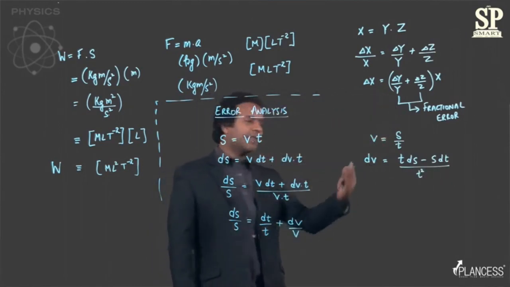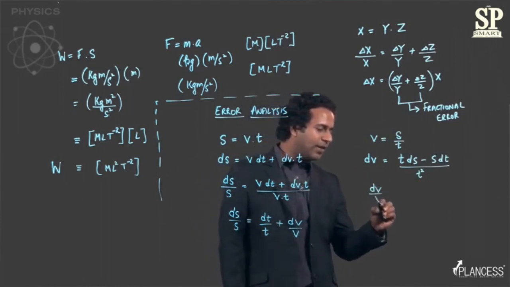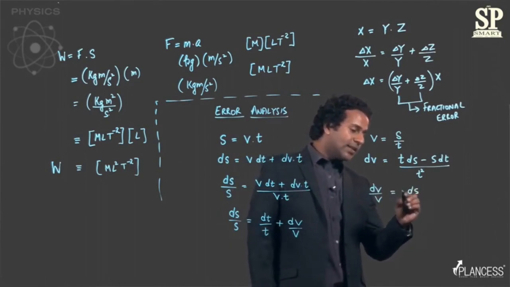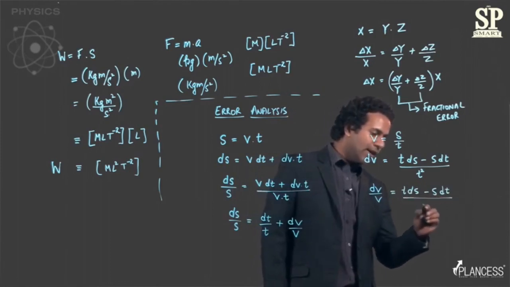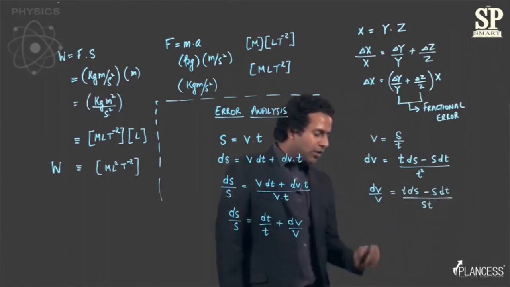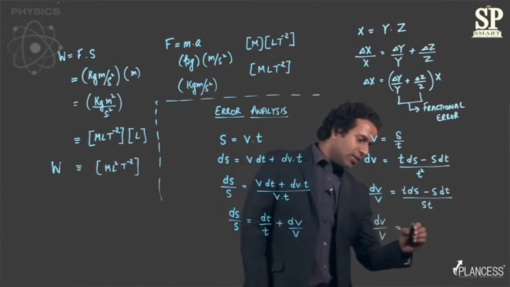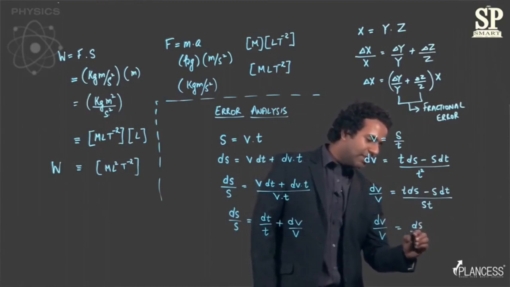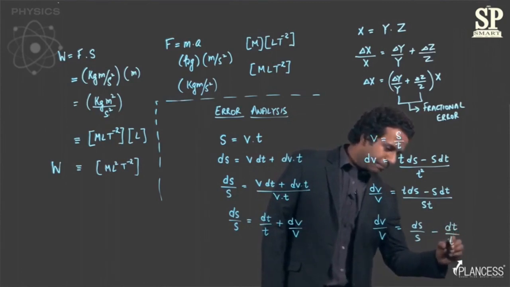So once again, if you divide these two quantities, you get dv by v is equal to t ds minus s dt upon s into t, which can be written as, the t cancels out, so ds by s minus dt by t.